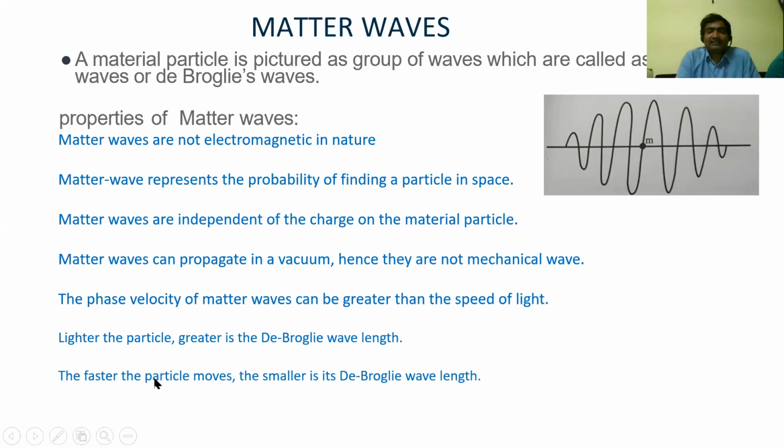The next one is, the faster the particle, the smaller its de Broglie wavelength. Obviously, as lambda is equal to h by mv, lambda is inversely proportional to the velocity of the particle. So as v is very high, the wavelength associated with it is very small. These are some properties of matter waves.